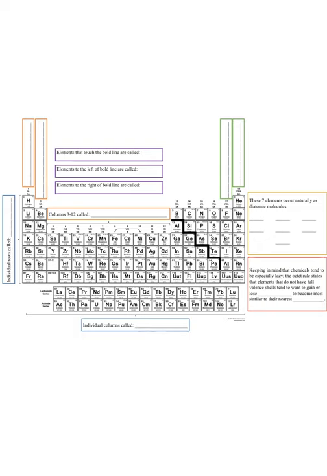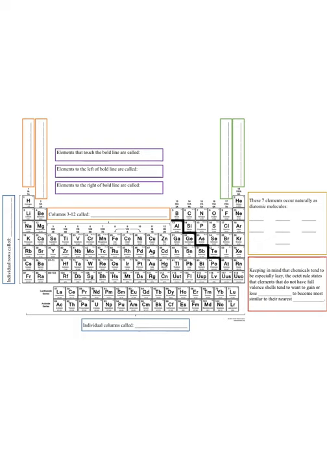Before we go on to our last slide, we're going to work together to fill out this periodic table worksheet. You have a copy of the same worksheet available to you on your Moodle page for the class. And when you open that, you should see one that's not filled out just like this. We're going to work our way through this together so that you can follow along and fill out your own version.